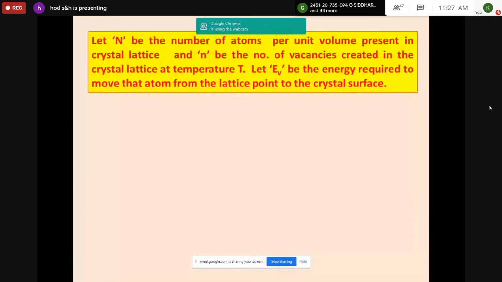Now you copy this one. In this you write, let capital N be the number of atoms per unit volume. No need to write the sentences, simply write: capital N is the number of atoms per unit volume, small n is the number of vacancies at temperature T, and EV is the energy required to move the atom from the regular lattice point to the crystal surface.